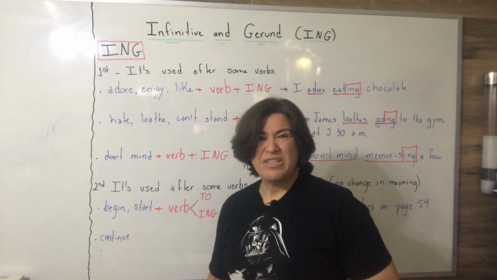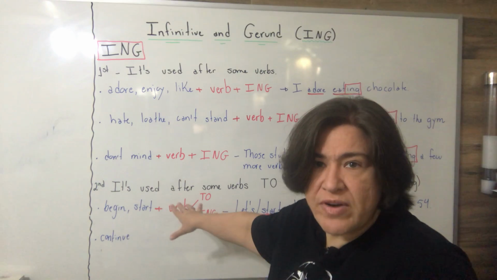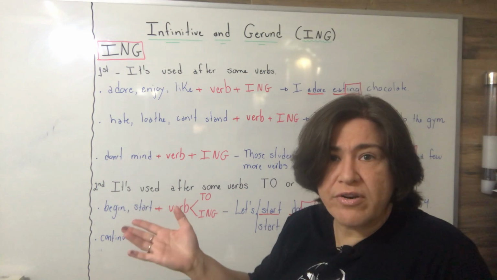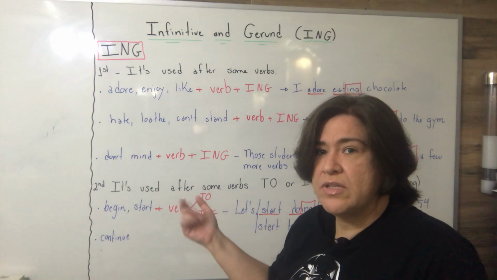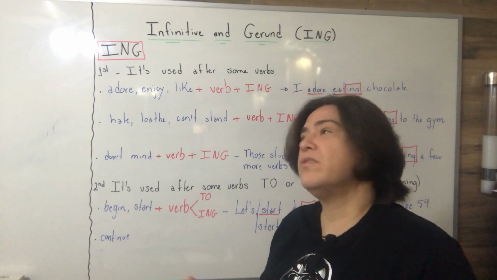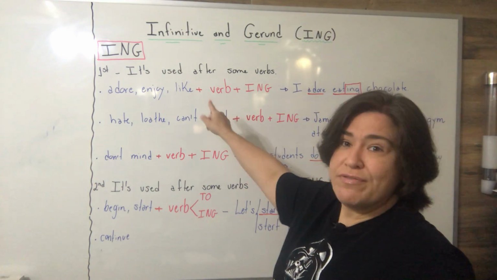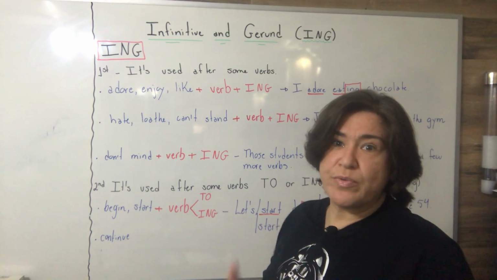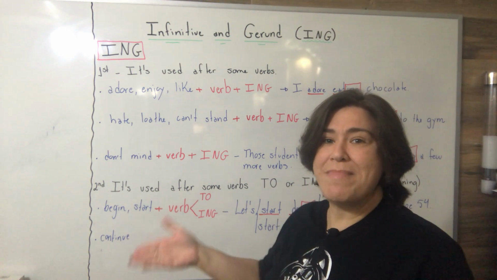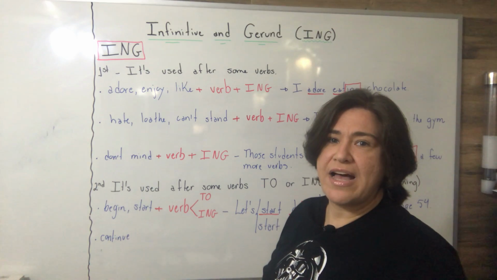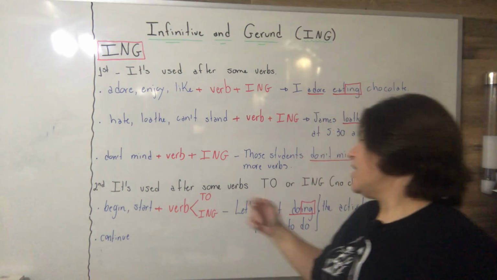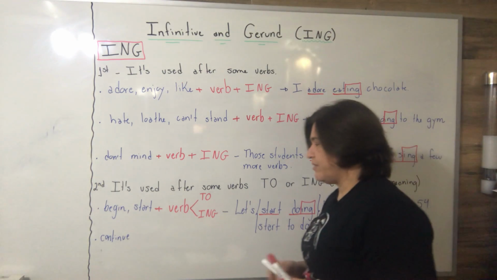This is good. To be honest, I wouldn't memorize this because either way you are correct. So probably the probability for you to make a mistake here is 0. However, the first one we need to memorize because we don't know which of these verbs demand the infinitive with ing, the gerund. Continue, the verb continue.